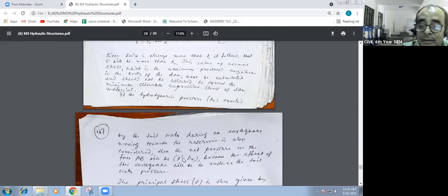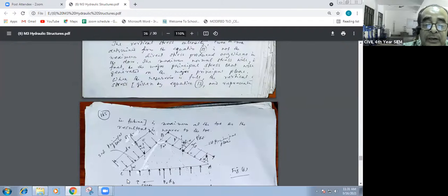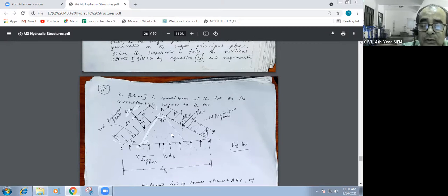What I was telling: net pressure on AB will be P dash minus PE. P dash will be over here, and PE is acting towards the reservoir when seismicity is there.